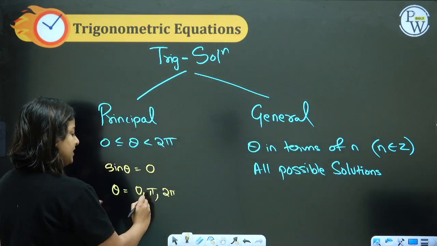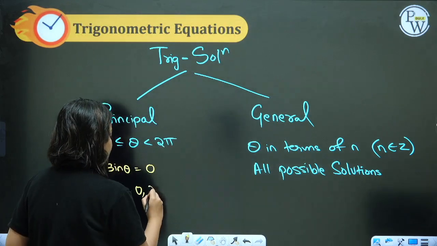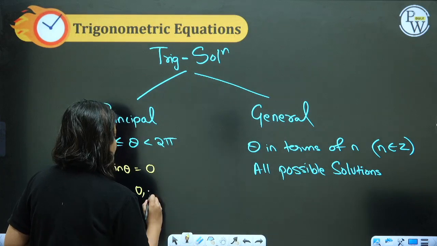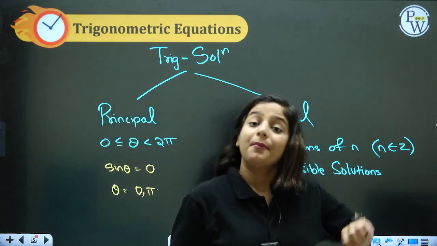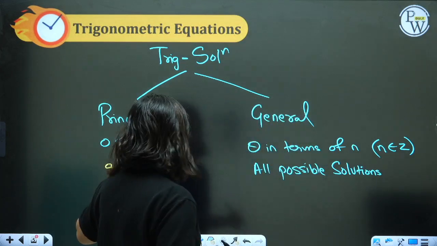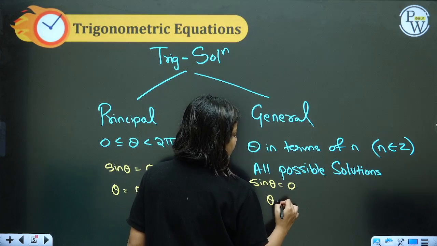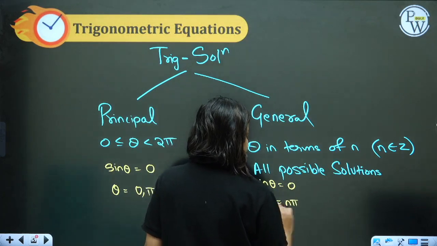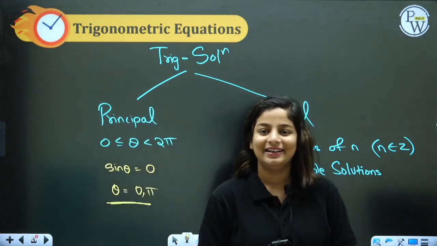So theta is 0, pi, and not even 2 pi, because 2 pi is not included here. Can you see 2 pi is not included? Strict inequality. But when I ask general solution for the same question, sine theta equal to 0, what will you tell me? Theta is equal to n pi. That becomes your general solution. This becomes your principal solution.